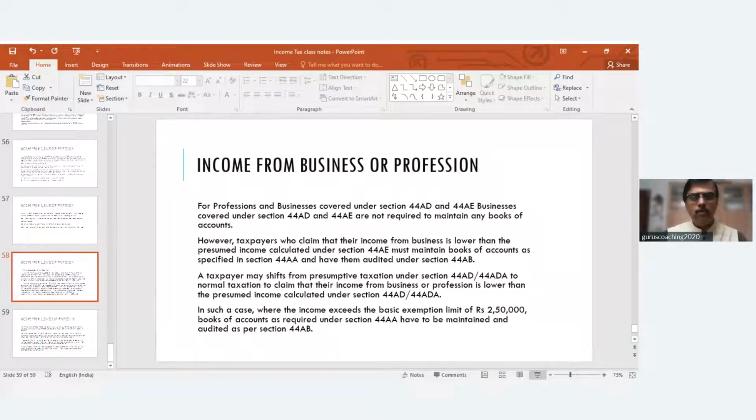5 trucks. Each truck is 10 tons. Let us assume I have 5 trucks, each weighing 10 tons, and I'm using them for the whole year in my business of truck operating. What is my profit? This is the profit part.